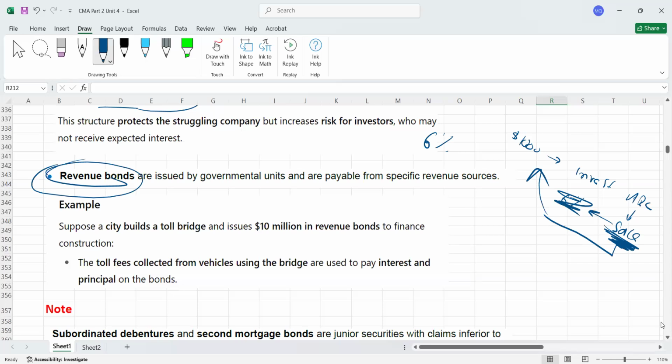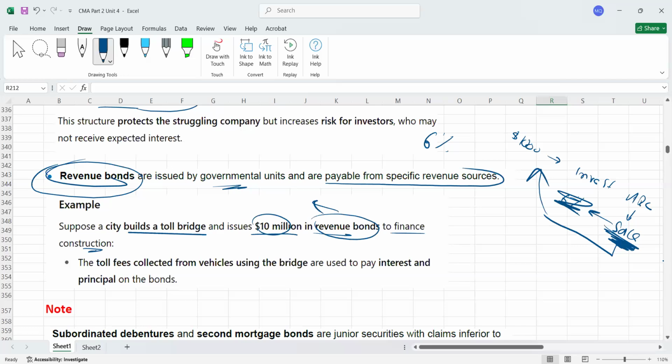Revenue bonds are issued by government or maybe by companies also. Mostly they are issued by government units and are payable from a specific revenue source. It's a very good example written here. For example, a city or the government builds a toll bridge and issues $10 million in revenue bonds. So they took the loan of 10 million through the revenue bond to finance this construction.